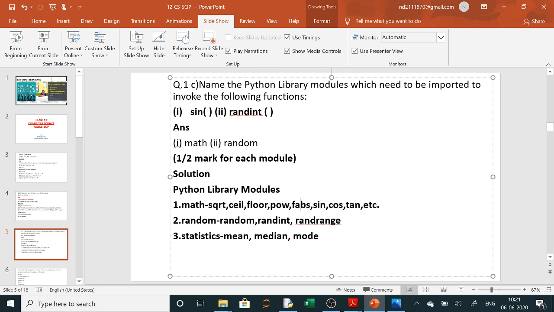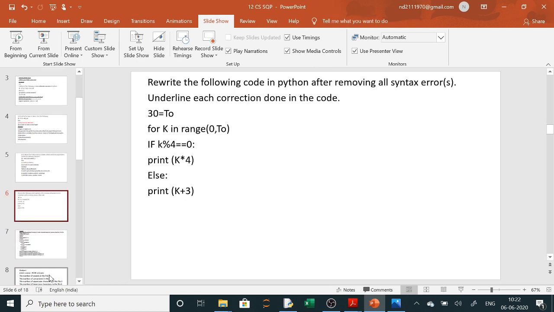So normally one math and one random is asked, so be careful. For a math function which you know, you have to write the answer as math module, and for these 3, random, randint, randrange, you have to write random module. So I think it is very easy. Now the next question is error finding.